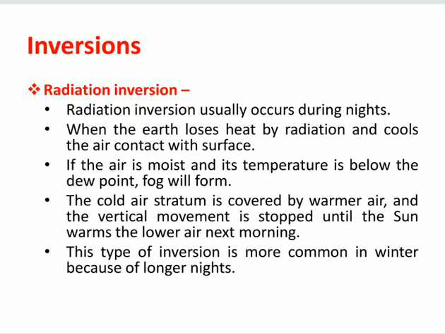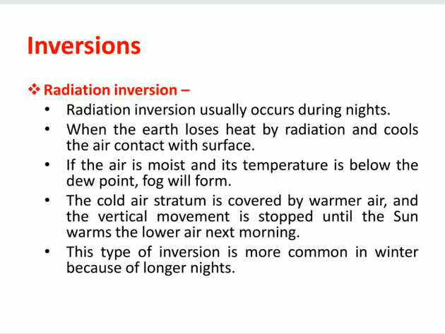So during winter, atmospheric fog or snow will take place. Due to that, near the earth's surface the atmosphere is somewhat cold, and the air near the earth's surface will be cold, and above the cold air warmer air will be there. In that case, the inversion is called radiation inversion, and this occurs due to the loss of radiation or release of radiation from the earth during night time.